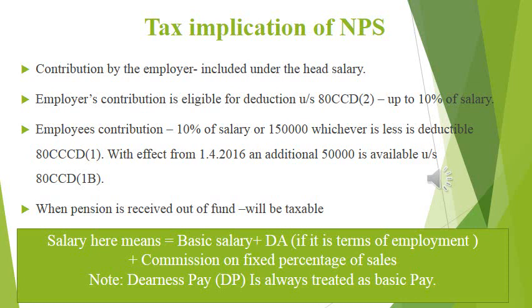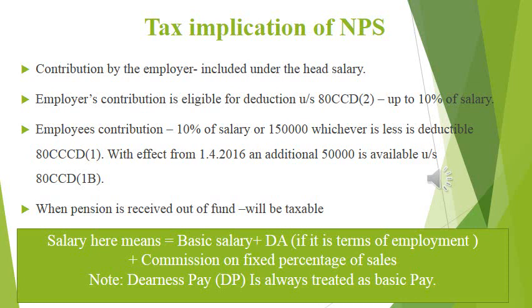Employee contribution can be claimed as deduction. The limit is 10% of salary or 1,50,000, whichever is less, under section 80 CCD 1. With effect from 1st April 2016, an additional 50,000 can also be claimed as deduction under section 80 CCD 1B.